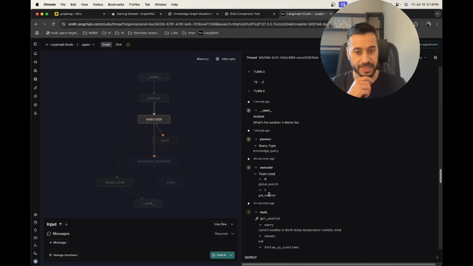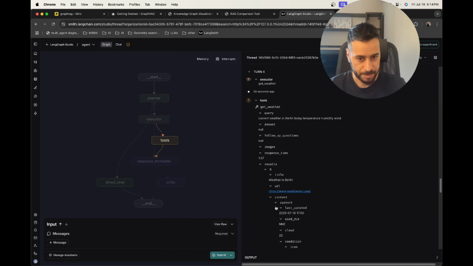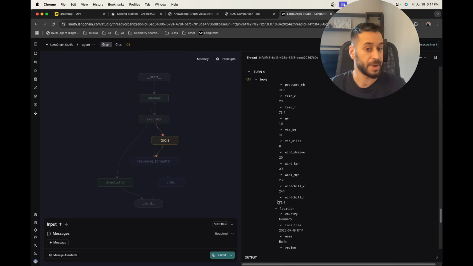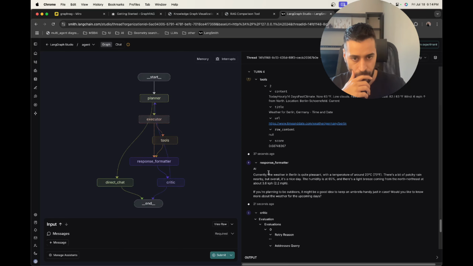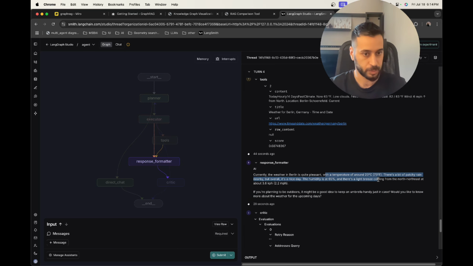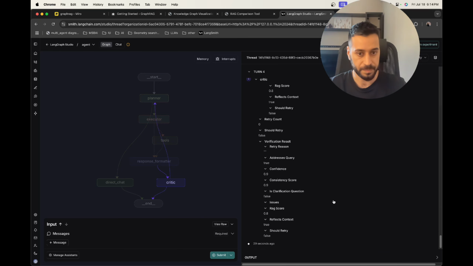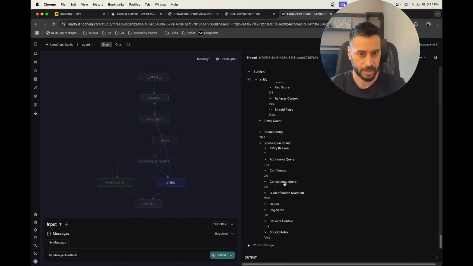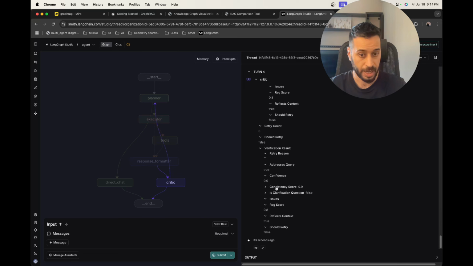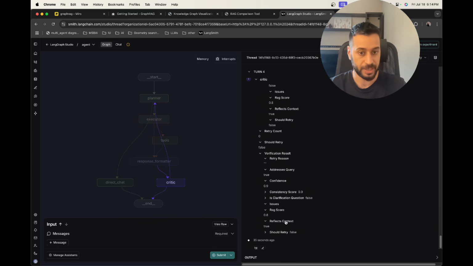Okay, so here we have seen that it has used the get weather tool to get the weather, and here's the response from the weather API that we're using. And then the response formatter has formatted the response for us. So currently the weather in Berlin is quite pleasant, temperature 23 Celsius, and the critique also passed the test. So the consistency score here, it has passed. There is no need to retry.